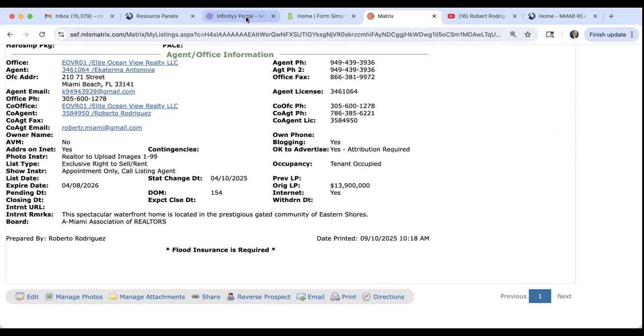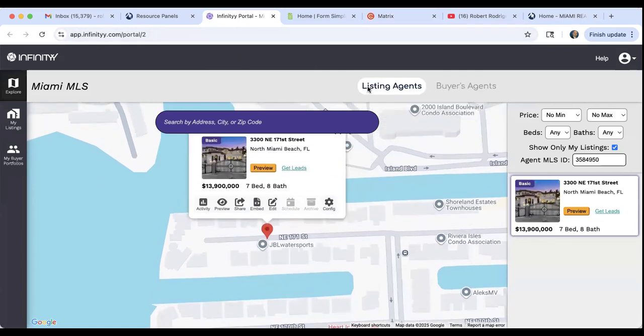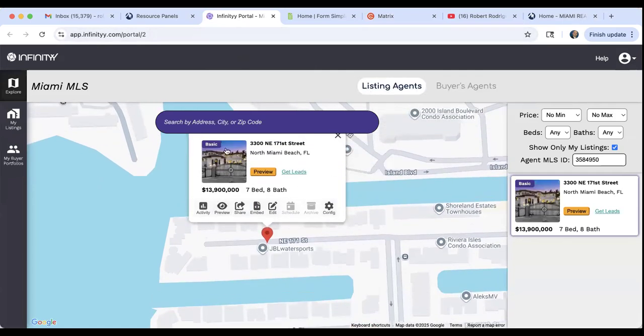Okay, so when I go to the Infinity portal, you're going to see, as a listing agent, this is one of our listings. I'm going to show you what AI does for this listing. I already created something for this listing, so what you're going to see here is the preview. Can I edit? Yes, I can click on edit. Can I embed this on a website?